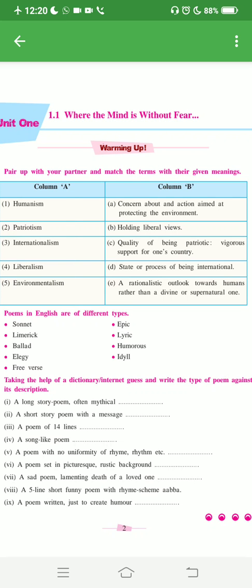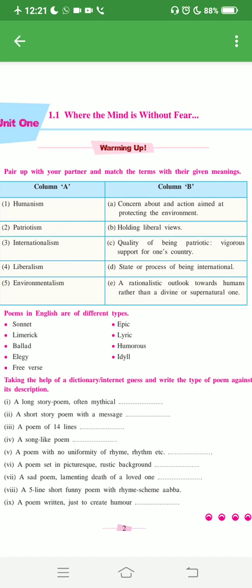Okay. In the second activity, there's a fill in the blanks given and some words written over there. Poems in English are of different types. Like it can be sonnet, ballad, limerick, epic, all those things. I am giving you the answers of the fill in the blanks. You just write down.